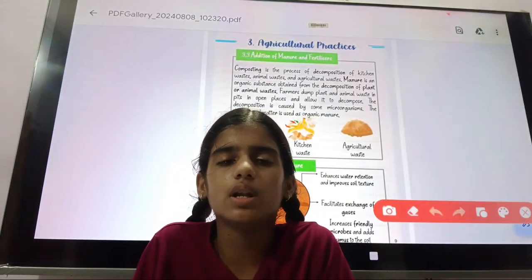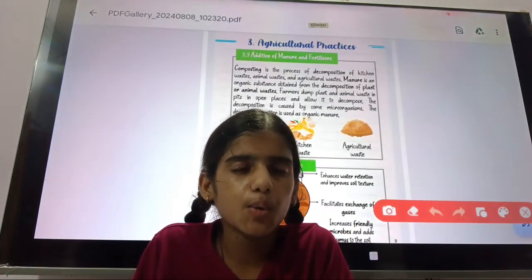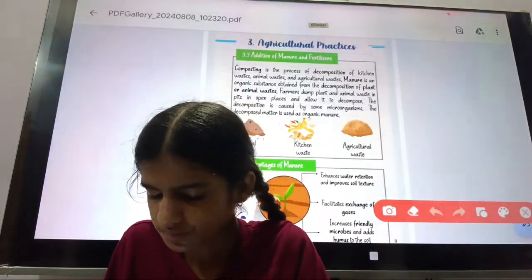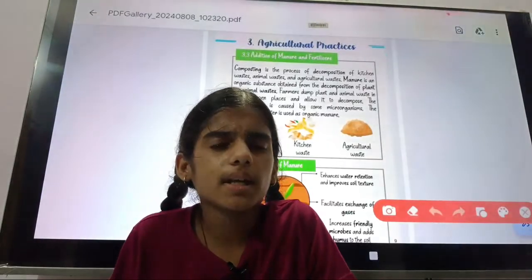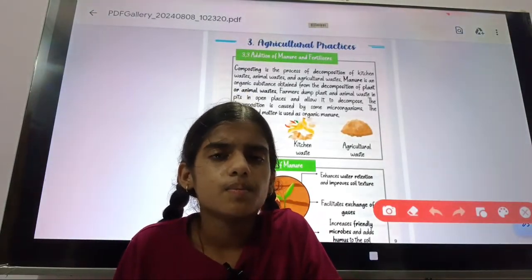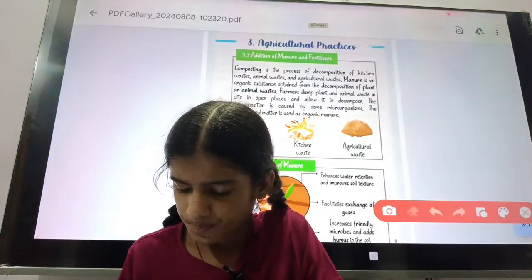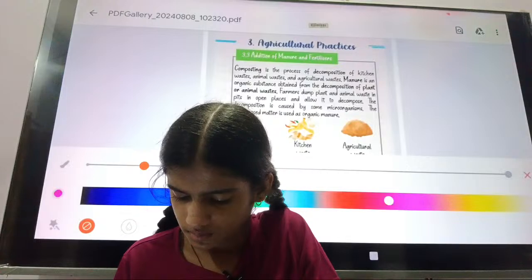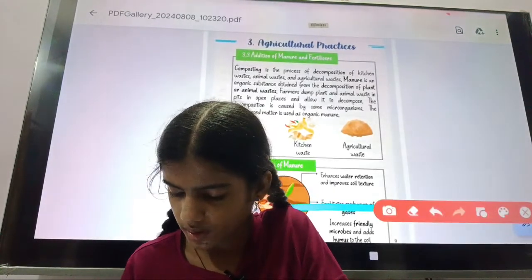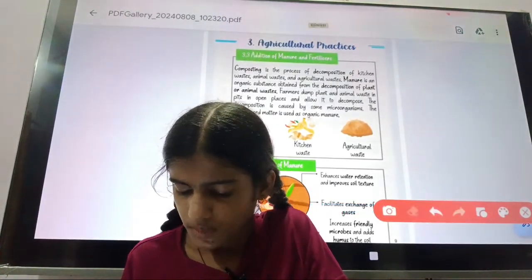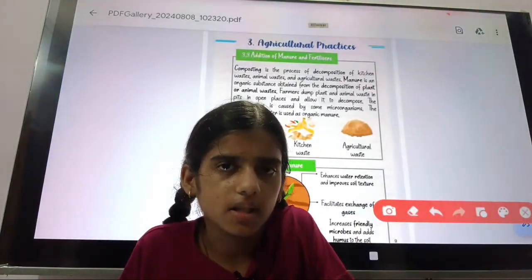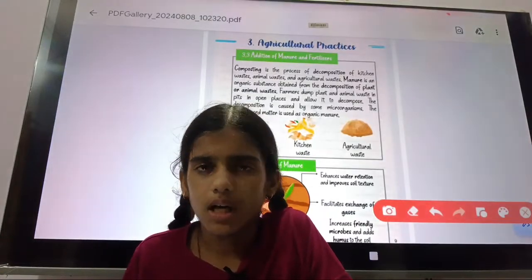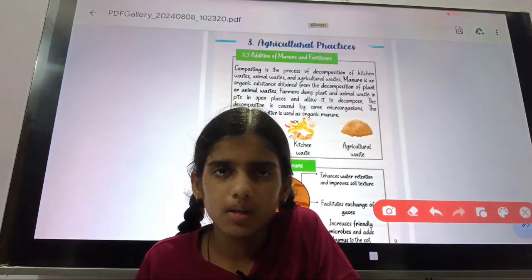The third agricultural practice is adding manure and fertilizer. So in adding manure and fertilizer, what will be done? Farmers add manure or fertilizer to the soil.